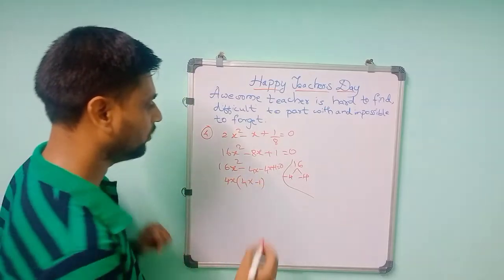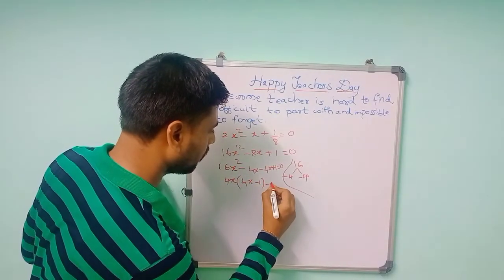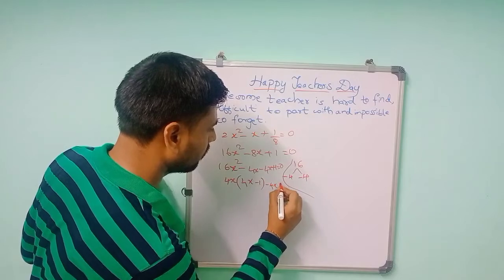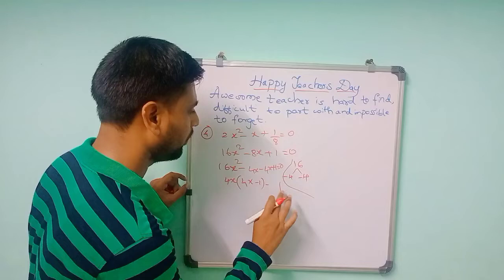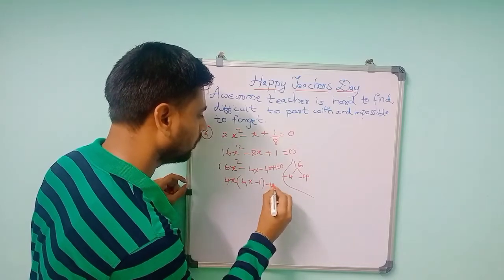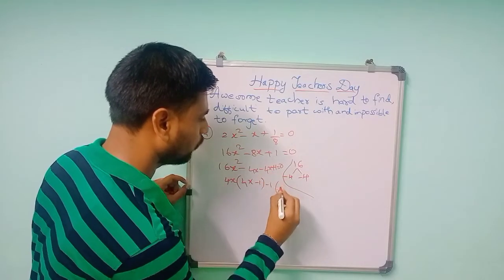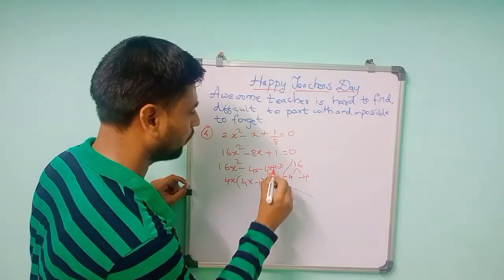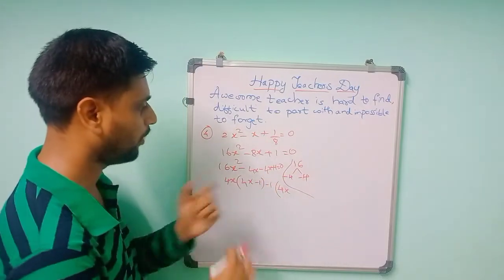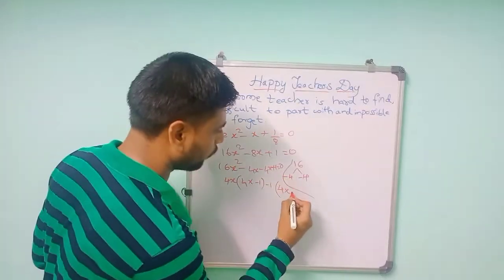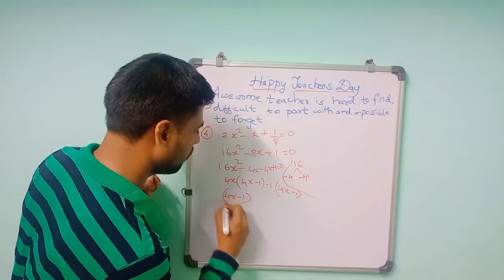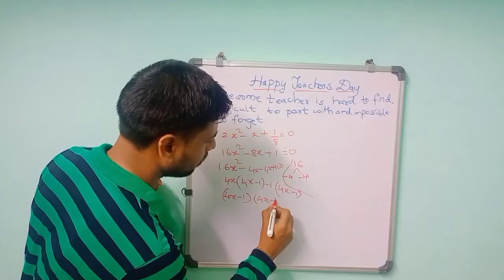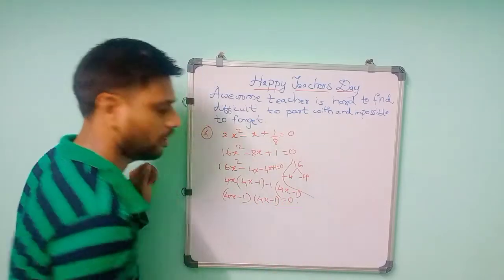Then from the next two terms, take minus common: minus 4x plus 1 is there, so you can take minus 1 common, and it becomes 4x minus 1. So next step, 4x minus 1 and 4x minus 1 is equal to 0.